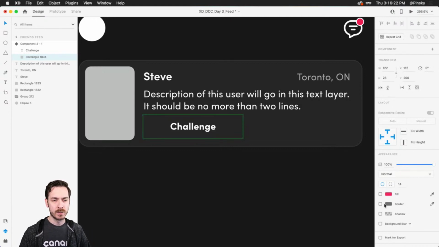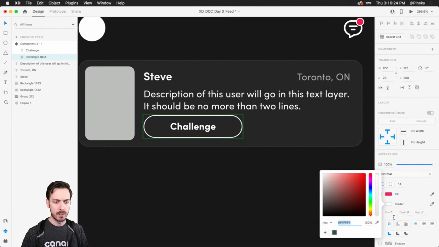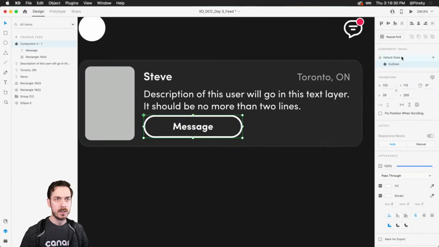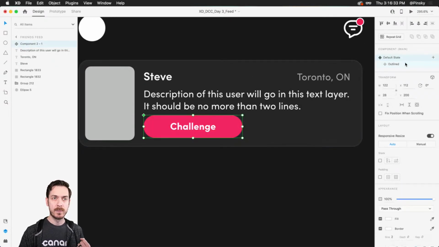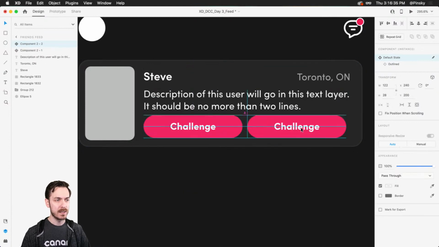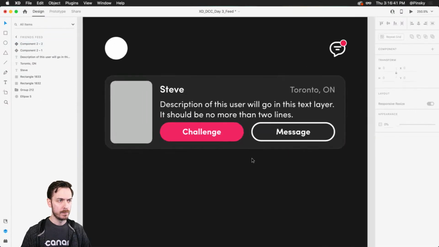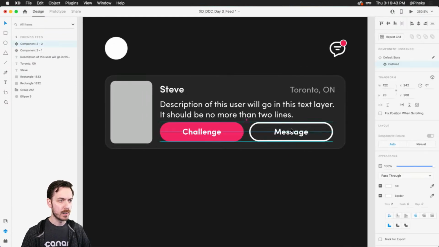I agree. So I'm gonna turn off the fill, turn a border on, bump up the size a little bit, and change the text to message. So now I have my default state and I have my outline state. I can go ahead and duplicate this over to the right, change it over to outlined, and there we go. Beautiful. All right, so we've got, I'm gonna move this in just a little bit.